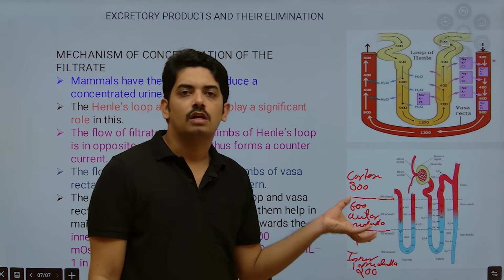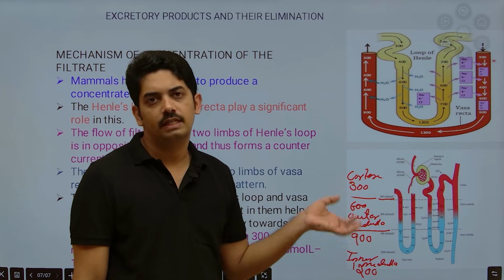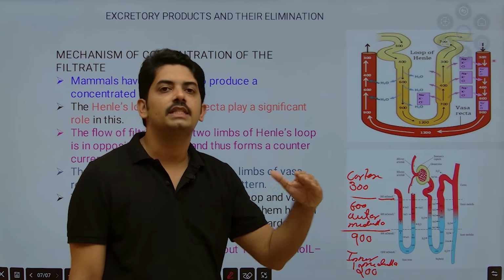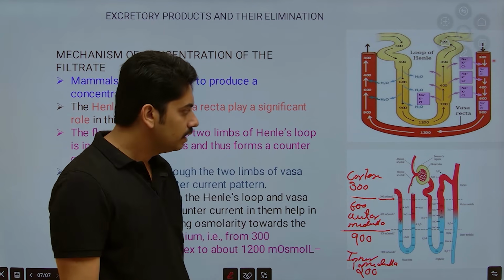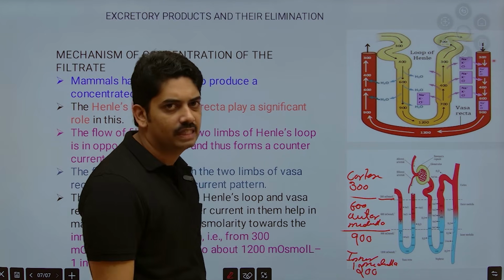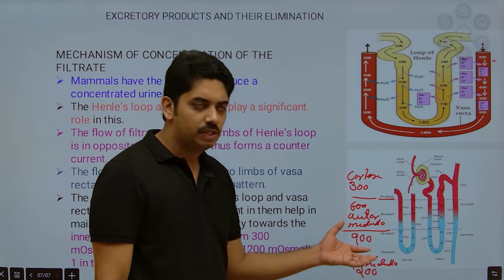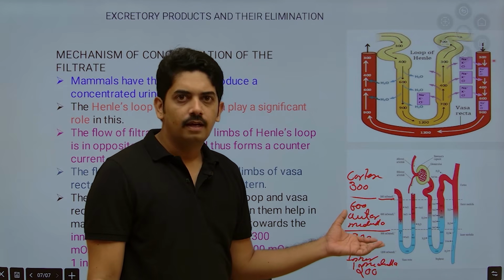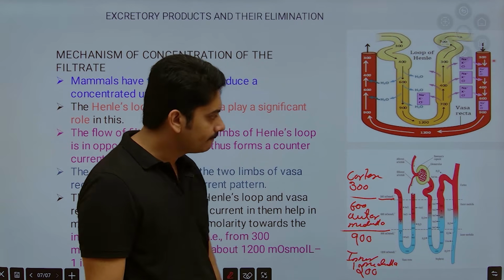That is the concentration of the solute which is present in the cortical region, outer medulla region and the inner medulla region. Now why is this concentration of solute present? Because it helps in reabsorption of water and other electrolytes and nutrients.